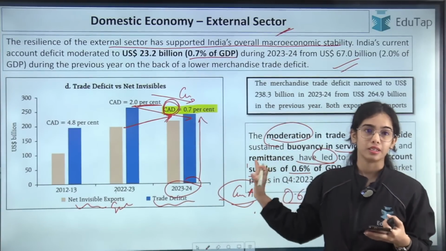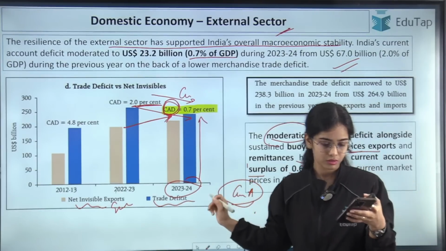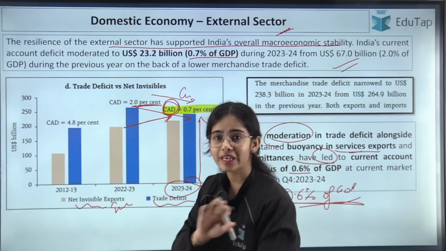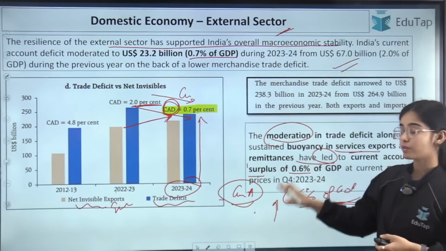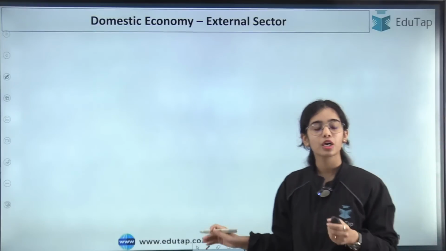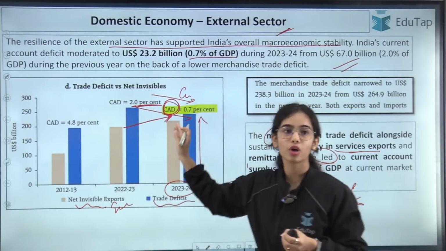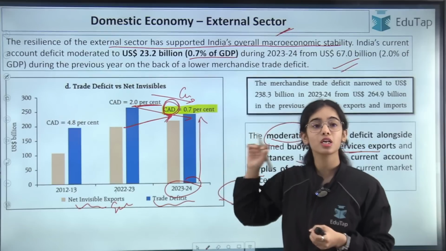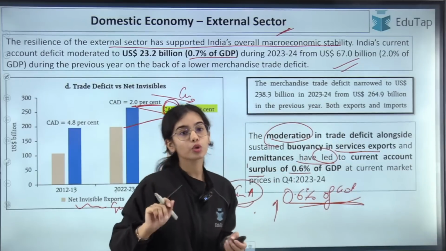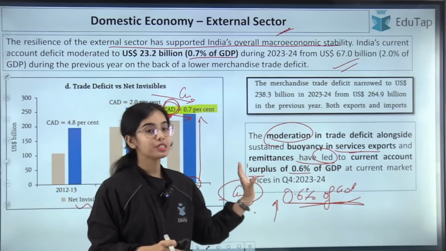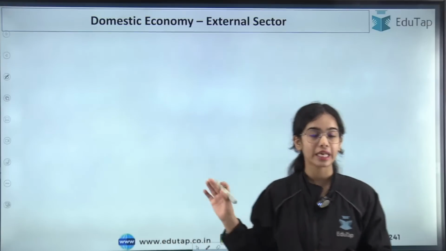Right now, everyone focus here. Whatever the vacancies you are preparing for, just focus here. Is this clear? Give me a thumbs up. So the current account deficit for 2023-24 has gone down from 2% to 0.7%. So there is a deficit, but it has gone down. But for the fourth quarter, there is a surplus in the current account, that is 0.6% of the GDP. So this data you have to remember.